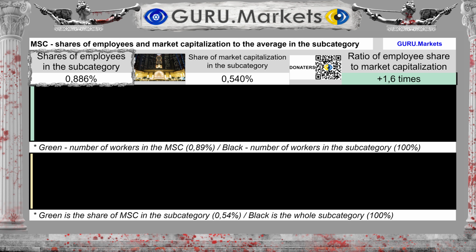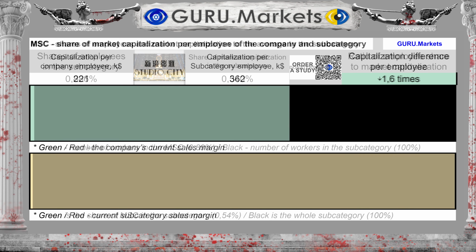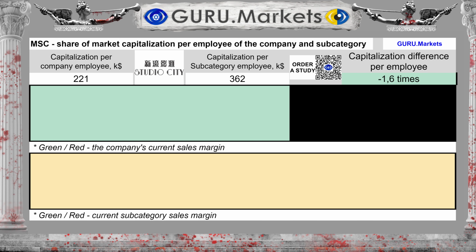The company's share by number of employees in the subcategory is 0.886%, which is 64% more than the share of market capitalization. And this fact shows the discrepancy between the company's exchange value Studio City International, probably towards underestimation. The amount of market capital for each employee of the company is equal to $221,000.